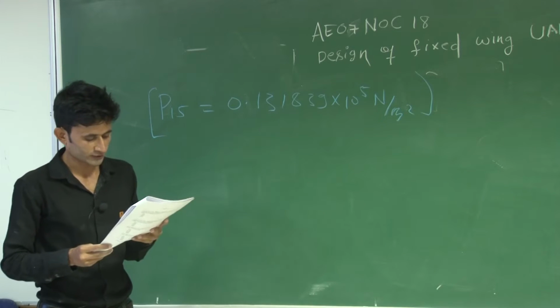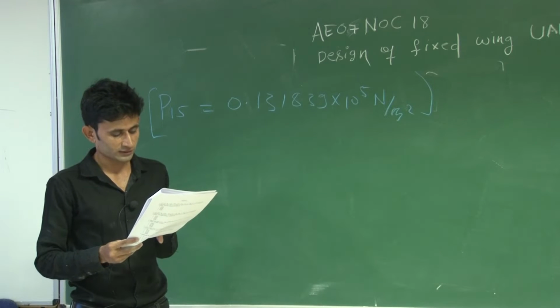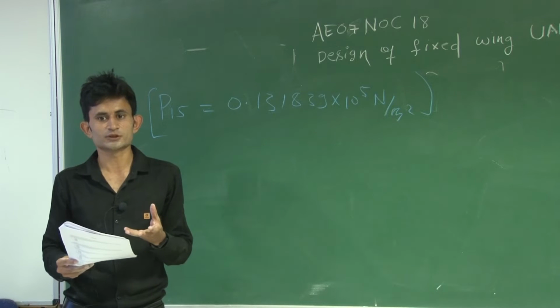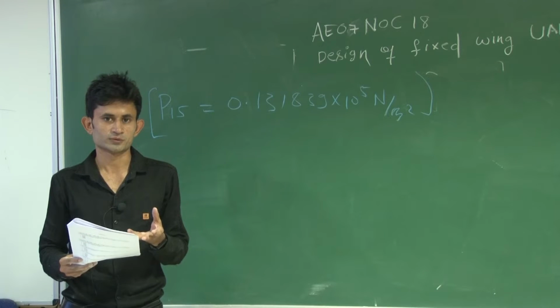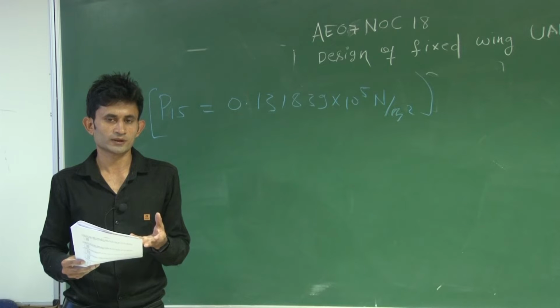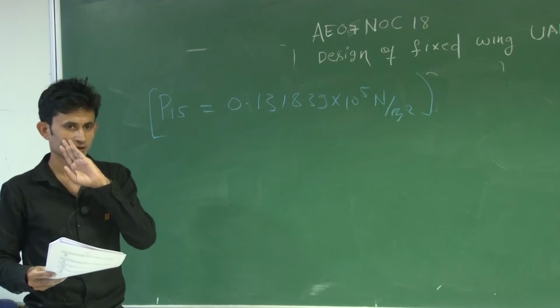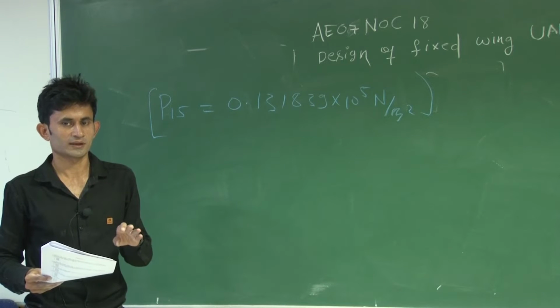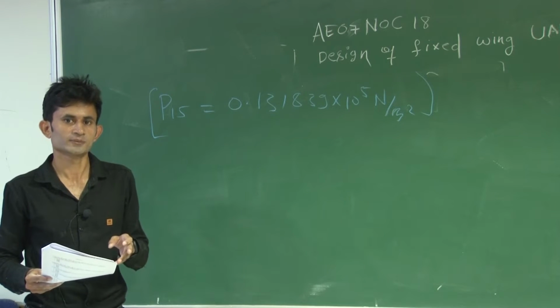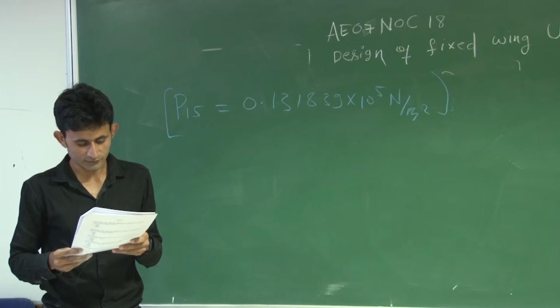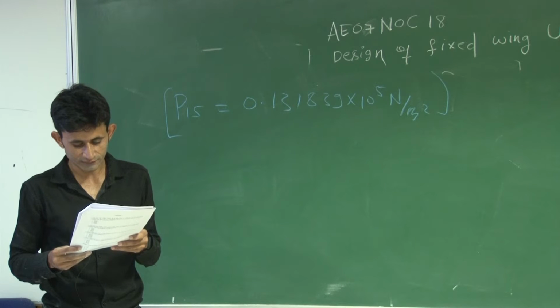So basically this question was just to give the idea of the difference between the geometric altitude and geopotential altitude. If you are going above sea level, how much will it affect? Is it the same for every altitude, geopotential and geometric, or will it be different? So the 10th question was the value of geometric altitude in kilometers at which the difference between the geometric altitude and geopotential altitude is equal to 1% of geopotential altitude.